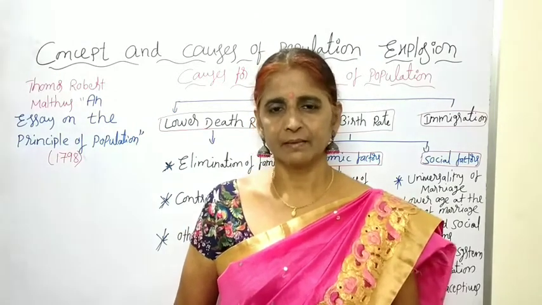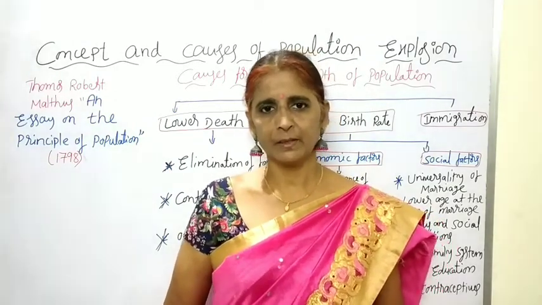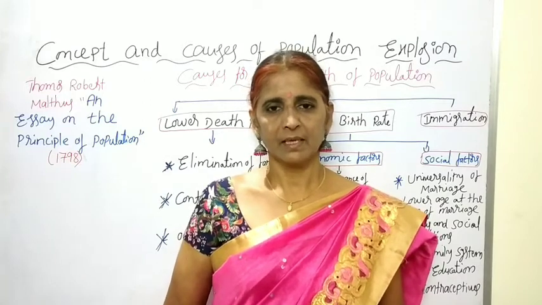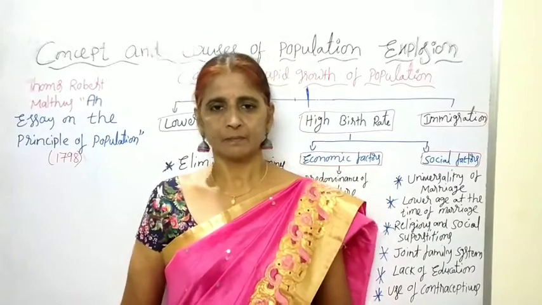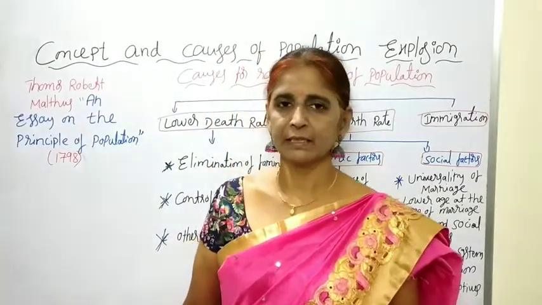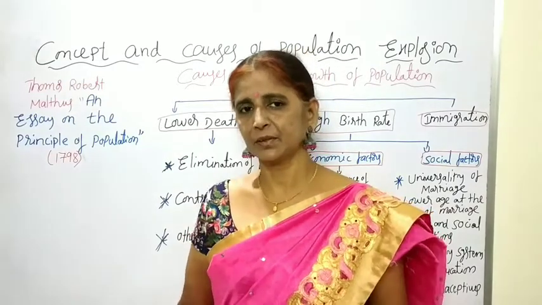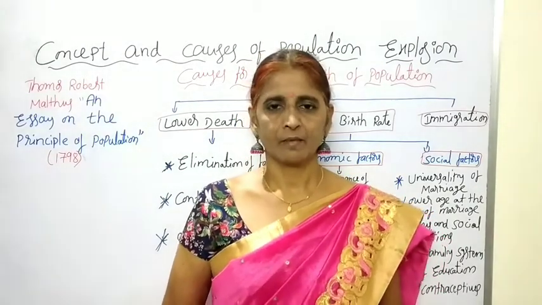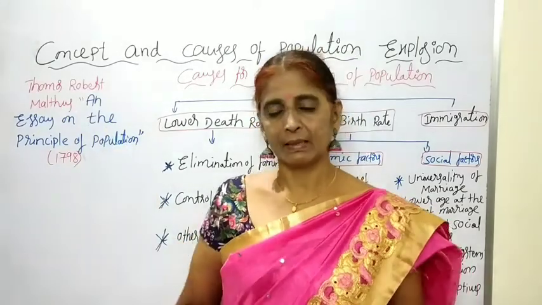That is the reason food grain production increases only in an arithmetical progression. So whenever population is increasing more and more, the available food grains are not sufficient for the increasing population. It was explained by Robert Malthus.